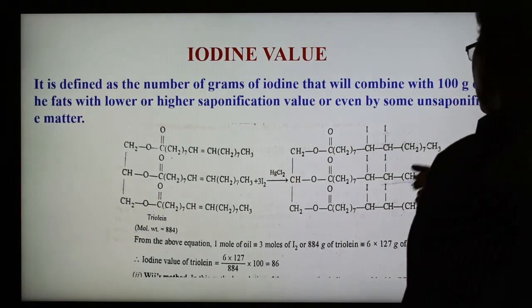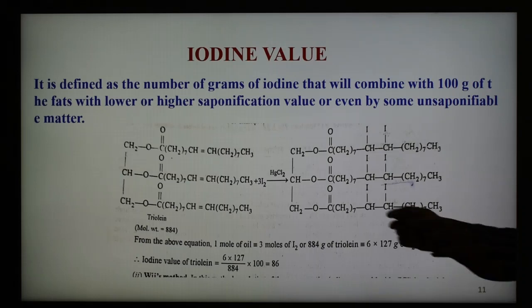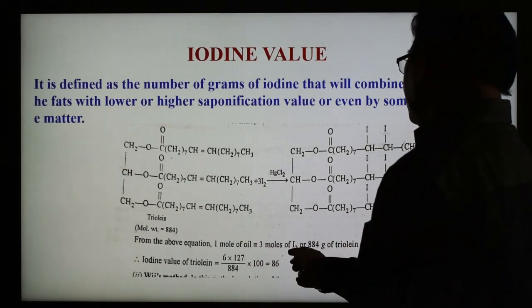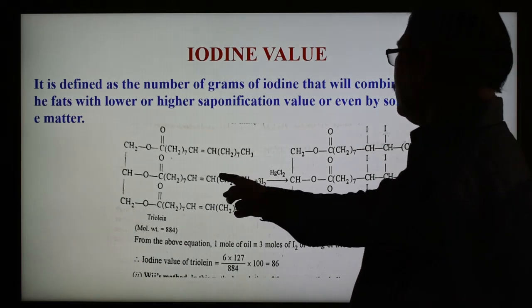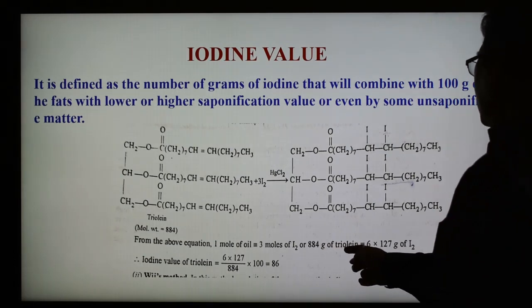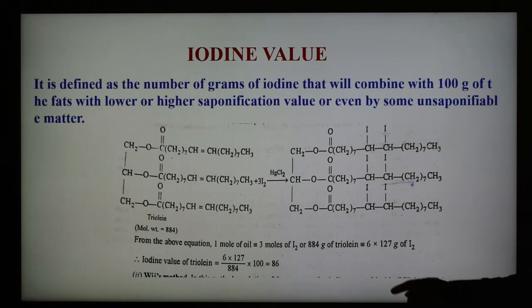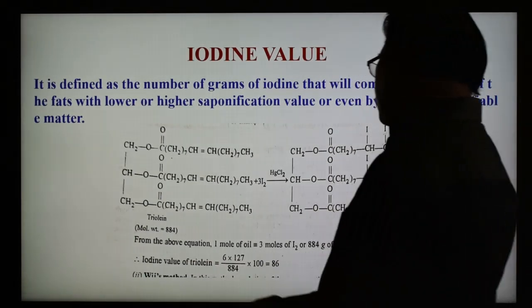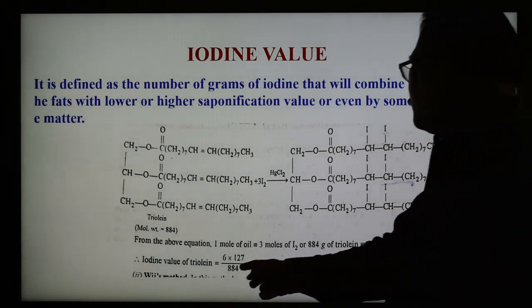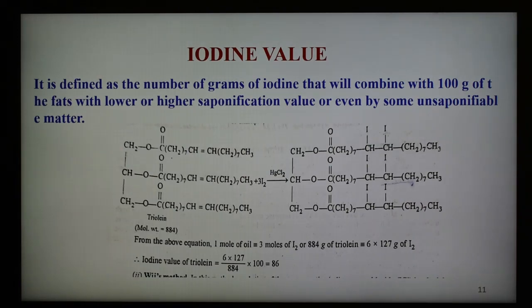In the presence of ICl we get this type of compound, and from the above equation we can say that 1 mole of oil equals 3 moles of iodine. Here we have taken 1 mole of fat or oil and 3 moles of iodine, so the molecular weight 884 grams equals 6 into 127 grams of iodine, where 127 is the atomic weight of iodine. So iodine value equals 6 into 127 upon 884, the molecular weight, into 100. So we get 86 as the iodine value. In this way the value can be determined.